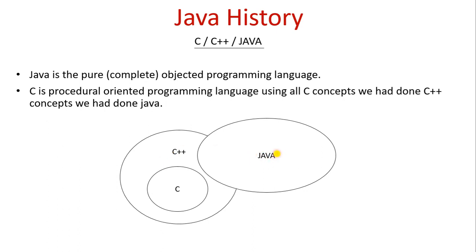So in the 90s Java was developed. Java has taken only C++ features or concepts, not C features. With that Java has been developed. So Java is called a pure or complete object oriented programming language.